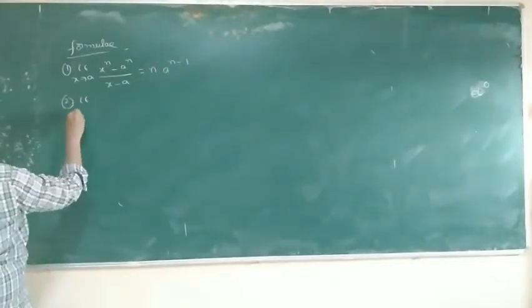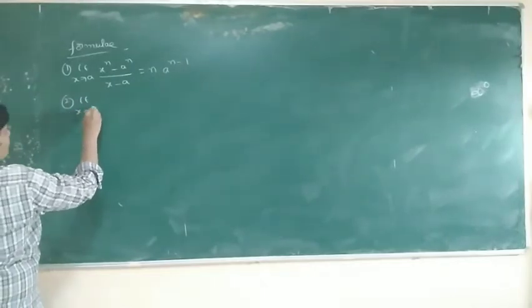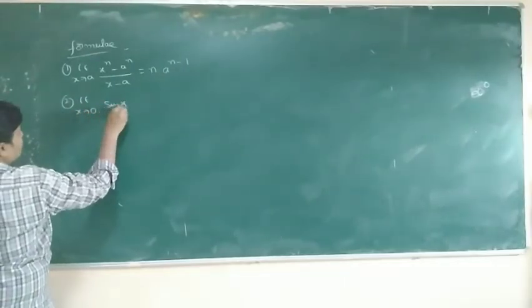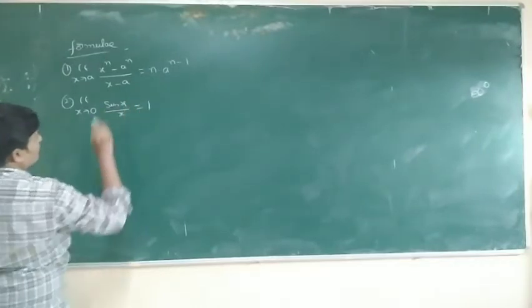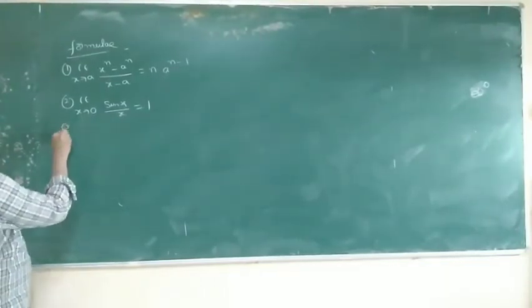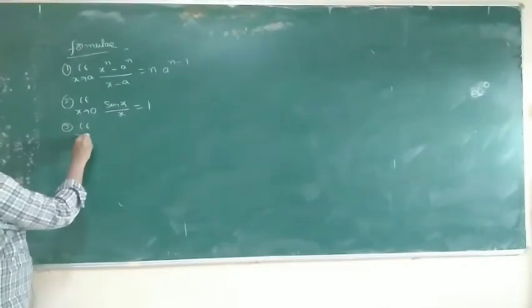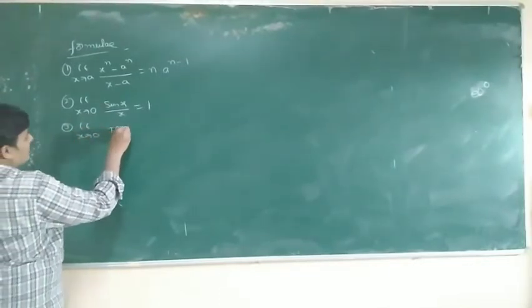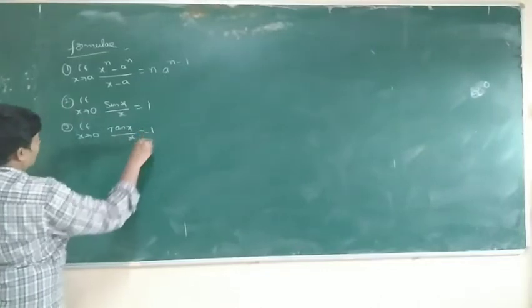Second, limit x tends to 0 sin x by x is equal to 1. All these formulas have indeterminate forms. Third one, limit x tends to 0 tan x by x is equal to 1.